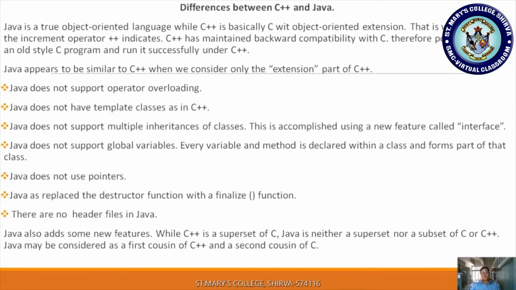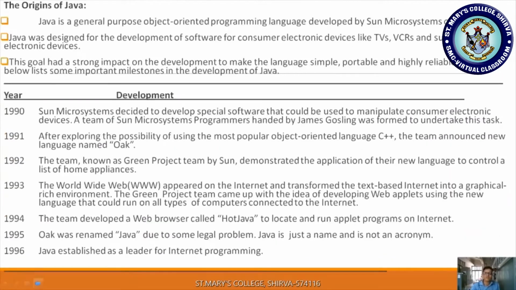While C++ is a superset of C, as we know, it supports C and additional features, Java is neither a superset nor a subset of C or C++. Java may be considered as a first cousin of C++ and second cousin of C. In technical terms, Java is the first cousin of C++ and second cousin of C.